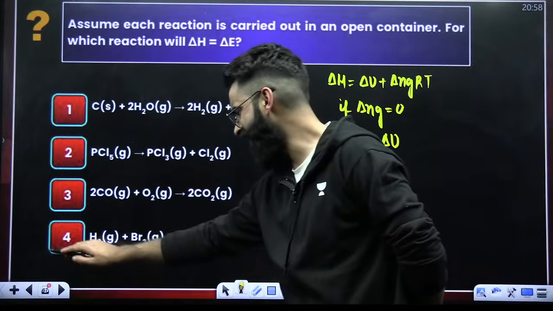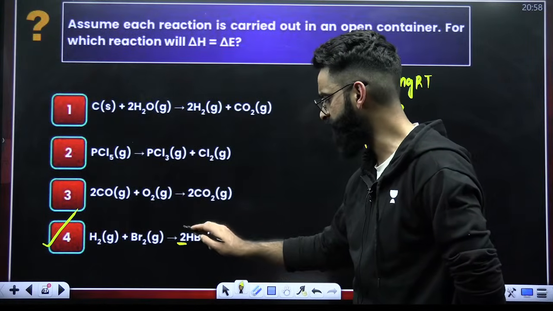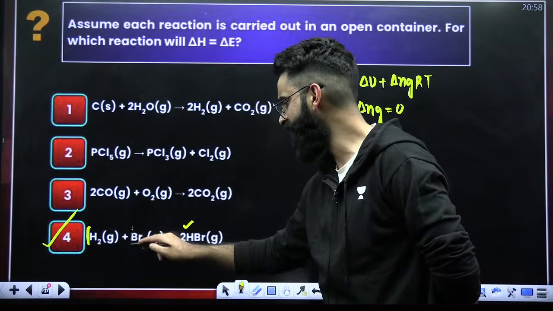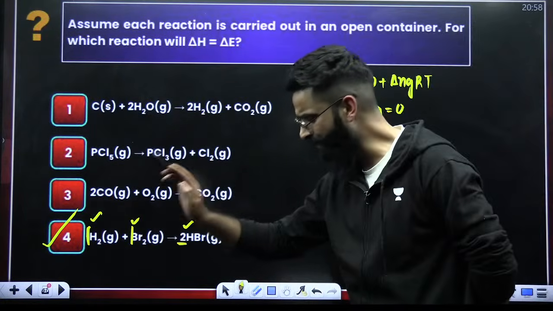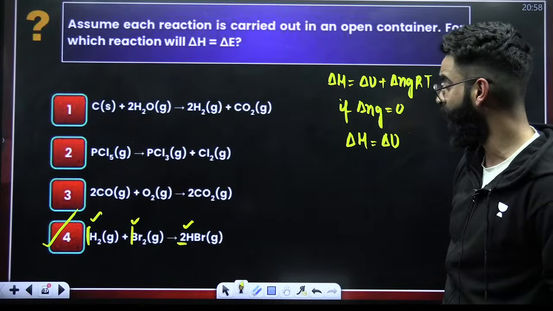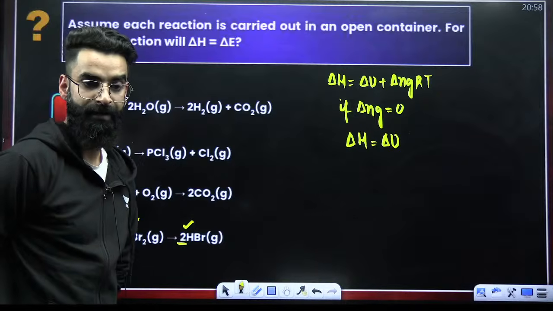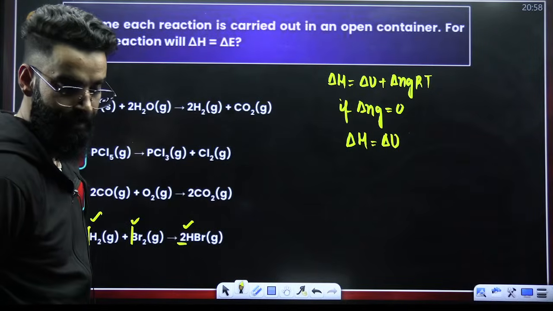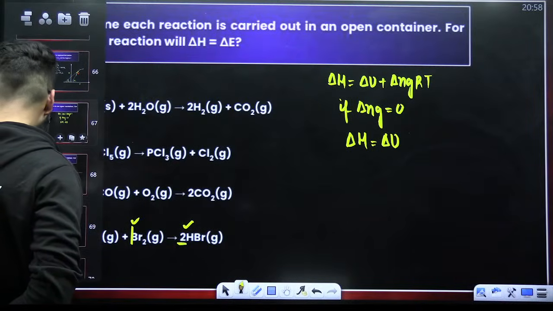If you look at the last reaction, delta Ng is 0. Number of moles of gaseous products is 2. Number of moles of gaseous reactants is also 1 plus 1, 2. So 2 minus 2 comes out to be 0. So delta Ng for this particular reaction is 0, and if delta Ng is 0, that means your delta H and delta U are supposed to be equal. Perfect. I believe this particular question is clear to everybody.